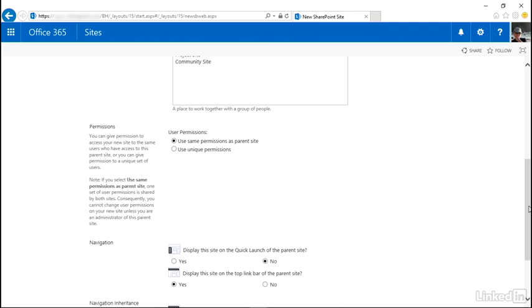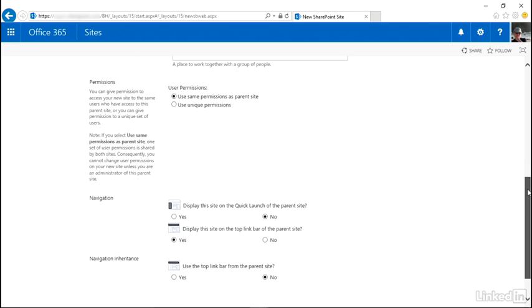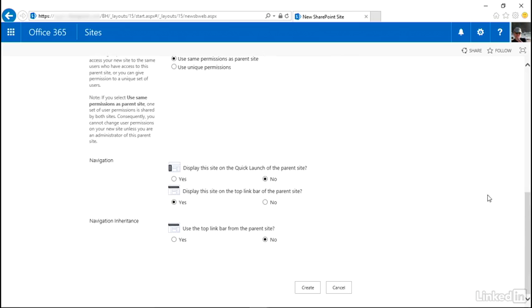We can always change permissions later, but right now while I'm creating this, I know I have permission to create it. I have permission to do anything else I need to do in here. I don't have a real need to modify the permissions yet, so I will leave the same permissions as the parent site. The next two questions are important, and your organization should have a standard that helps you answer these two questions.